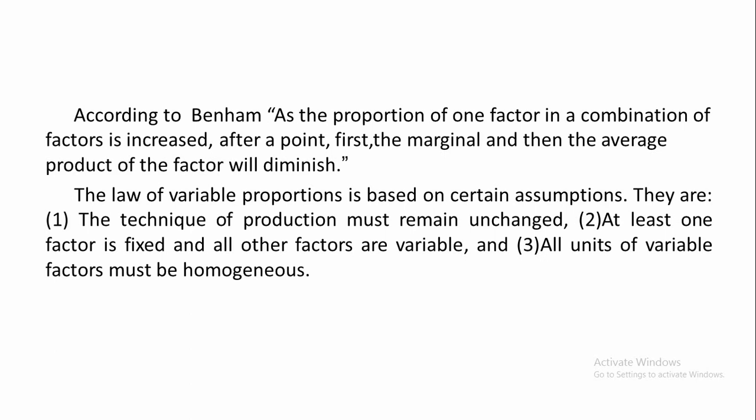Generally, a combination of factors, a group of factors, is taken for production. But if the proportion of one factor in a combination of factors is increased, after a point, first the marginal and the average product of the factor will diminish.